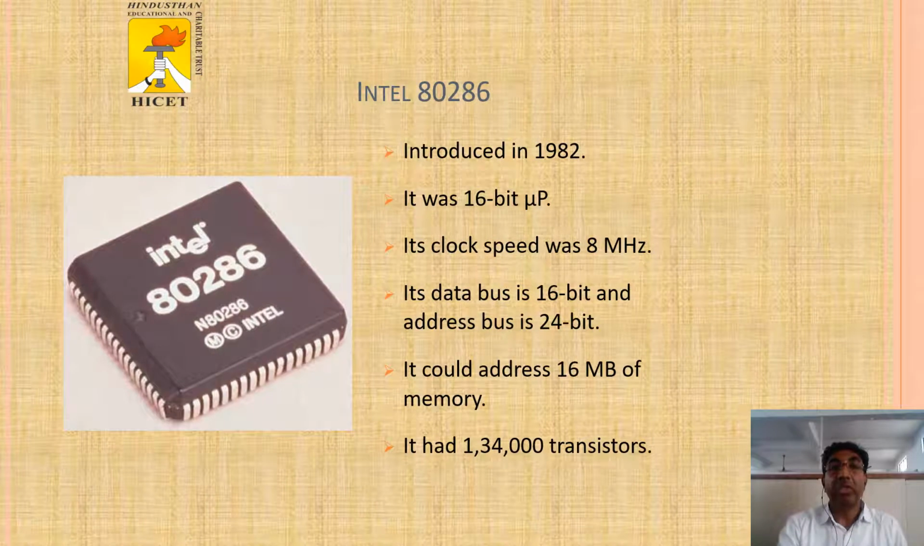The Intel 80286 processor was introduced in 1982. It was a 16-bit microprocessor. The clock speed was 8 megahertz. The data bus is 16-bit and the address bus is 24-bit. It could address 16 megabytes of memory. It had 1,34,000 transistors.